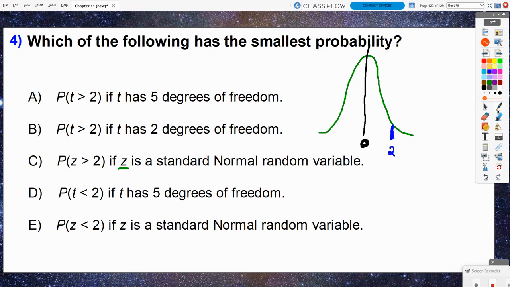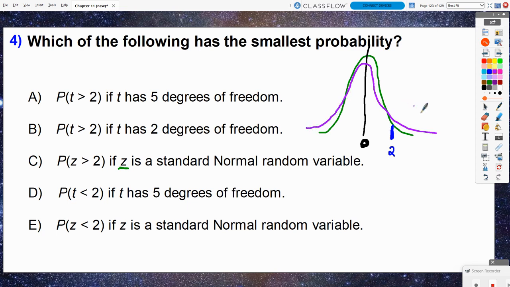Now, a T distribution, on the other hand, is going to be shorter than a standard normal distribution. And if it's shorter, it's going to have fatter tails. So at some point, it's going to cross over and look something like this, for instance. Okay?